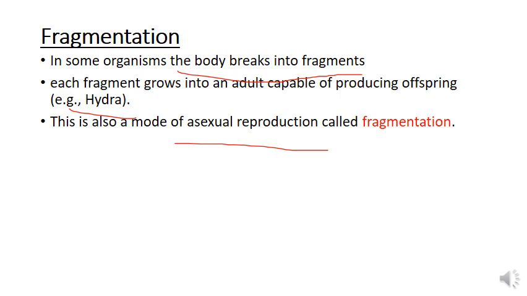The main example is hydra, and other examples are starfish, some plants, and fungi. So these are some examples for fragmentation. This is also a mode of asexual reproduction in organisms, mainly in animals.